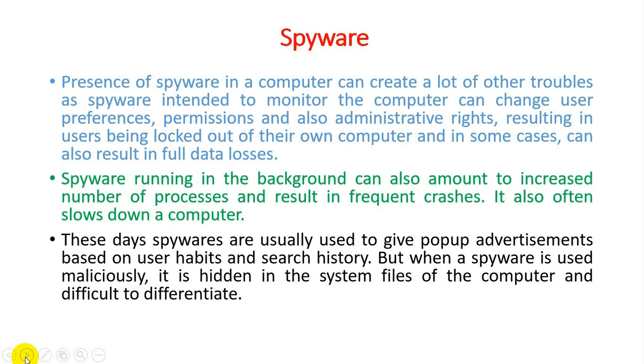It is one of the things through which they can pop up advertisements as well as use our past history and perform some events through which spyware will install. But when spyware is used maliciously, it is hidden in the system files of the computer and it is difficult to differentiate.